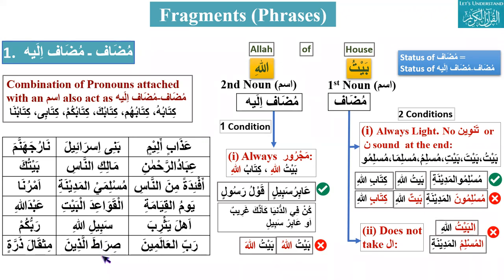Okay, now let's see the condition. What is mudaf here? Sirat is mudaf. Mudaf has two conditions. Are these two conditions satisfied with Sirat? Yes, there is no al, and it is light. Okay, next, what is mudaf ilay here? Al-ladhina. Al-ladhina should be majroor, being mudaf ilay. So is al-ladhina majroor? Yes, it is majroor because al-ladhina is non-flexible.